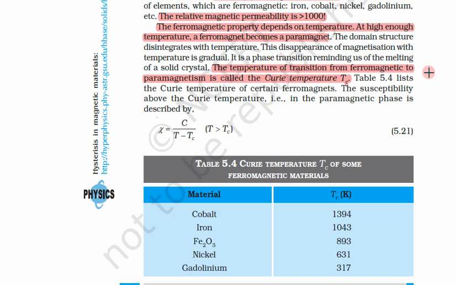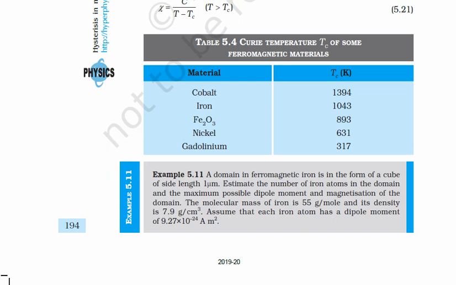So let us see these materials. What are these materials? Cobalt, 1394 Kelvin. Again this is Kelvin. So around 1100 Celsius. Iron, 1043, that means around 750 Celsius. So these temperatures are very high.